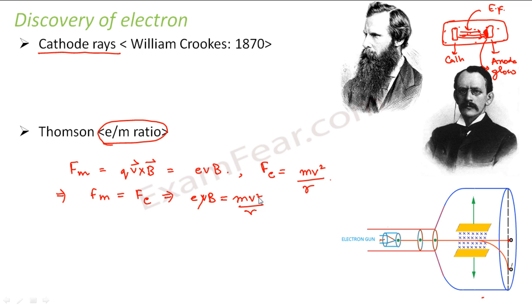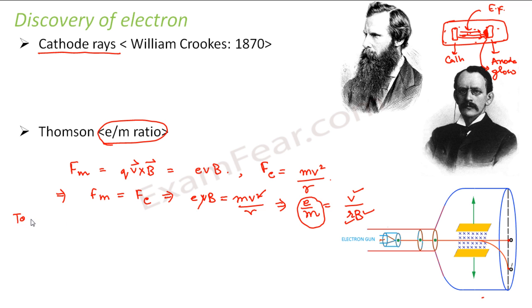So this v and this v will cancel, and we get charge by mass ratio is nothing but v divided by rB. To calculate this charge by mass ratio, he needs these three values, out of which the magnetic field he knows because he is the one who applied it. So what did he do to calculate the velocity and the radius?